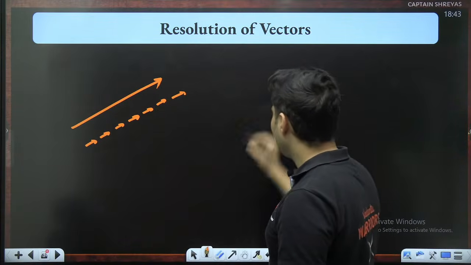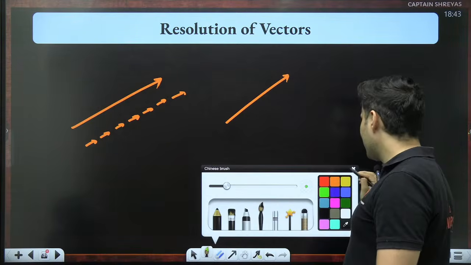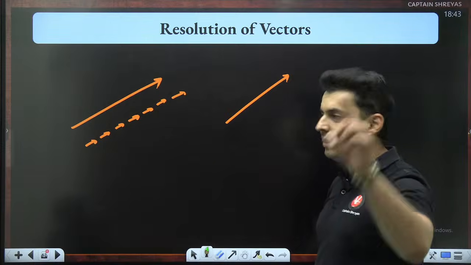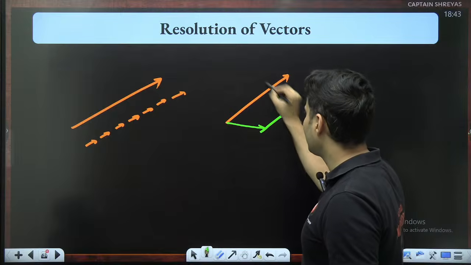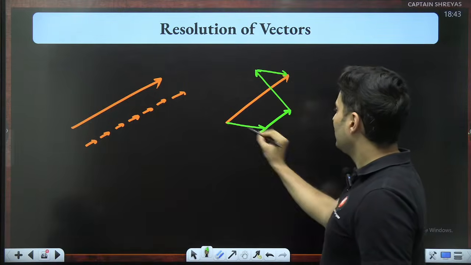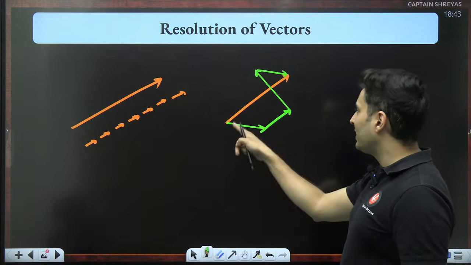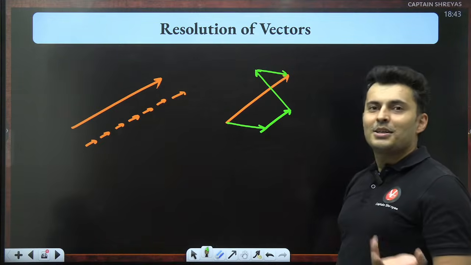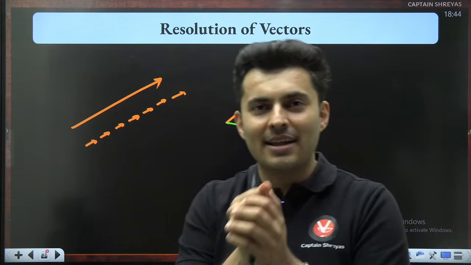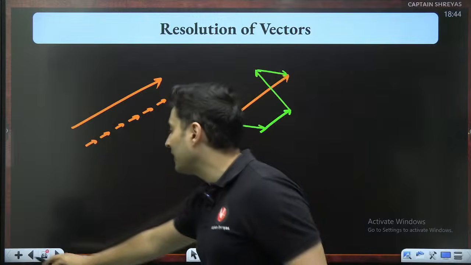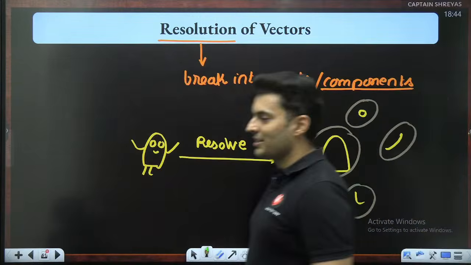But trust me, there are multiple more ways of resolving a vector because of the law of polygon. Imagine I resolve it into a part like this, like this, like this, and like this. These are again four parts of the same vector because if I combine these parts, I get back the same vector. Always the parts should be such that when I combine them back, I get back the original thing. Like if I combine back the eyes, hands, legs, nose, everything, I get back the original Pandu.